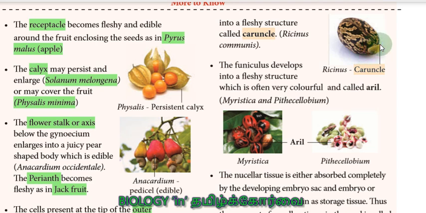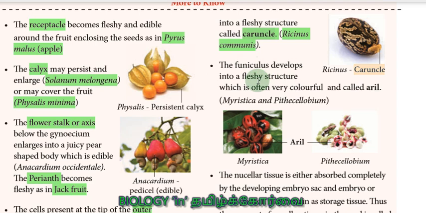What is the use of this? Why is it modified like this? During germination, it absorbs water and supplies it to the inner embryo. That is its main function, so that germination will take place. Right. Next one is the funiculus, which develops into a caruncle here. In Ricinus communis, in Tamil it is called amanakku. Castor. Castor seeds, castor oil, all this you can recollect here.